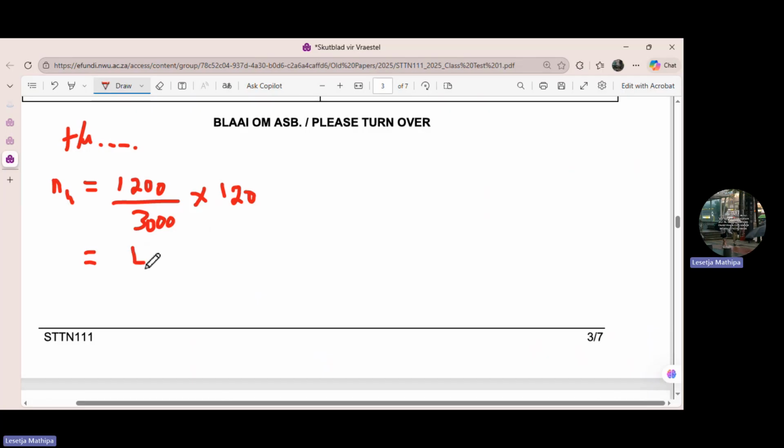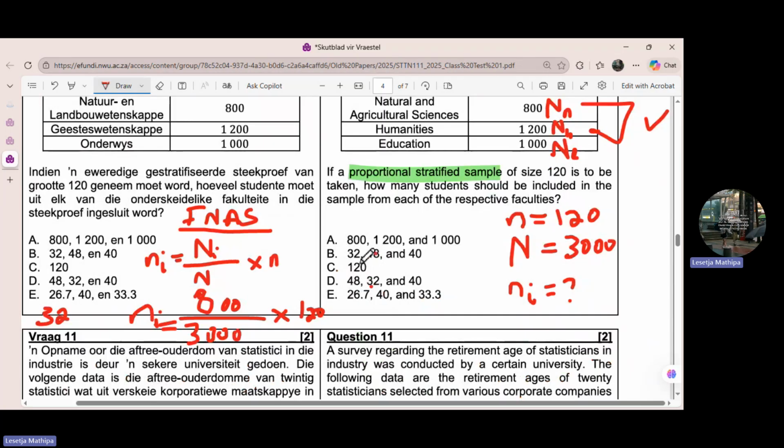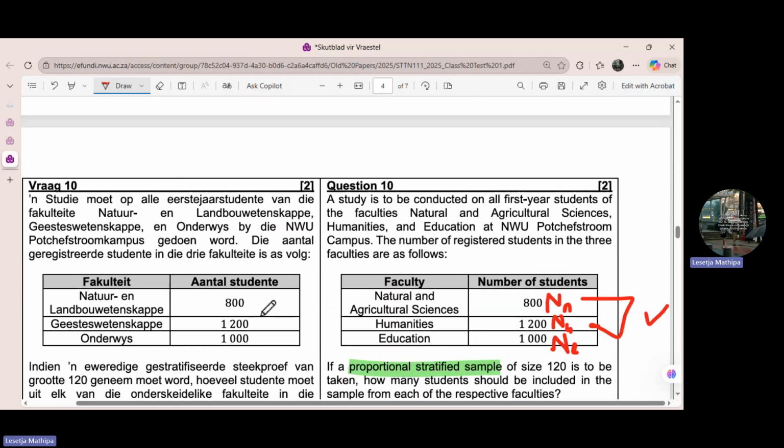1200, which I got 48. So let's check again. There's also 48 between B and D. 48. Okay. Now let's find the one for education.